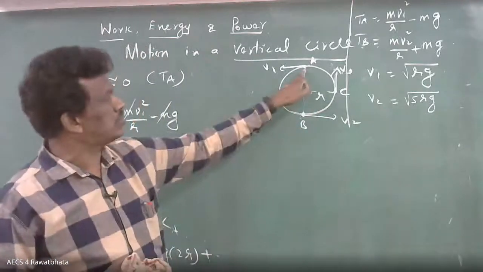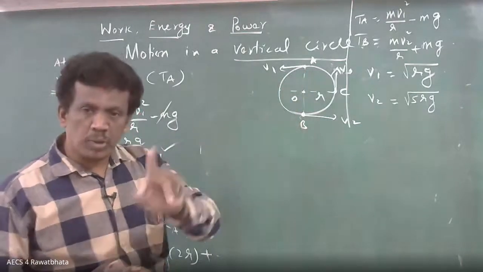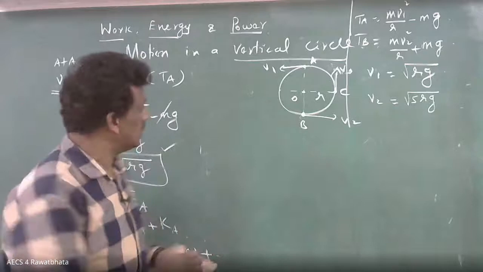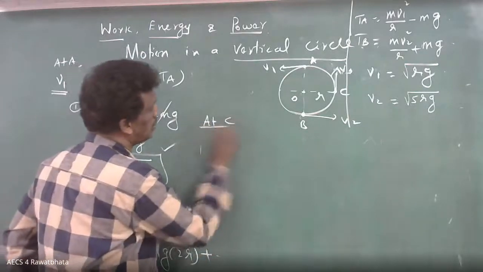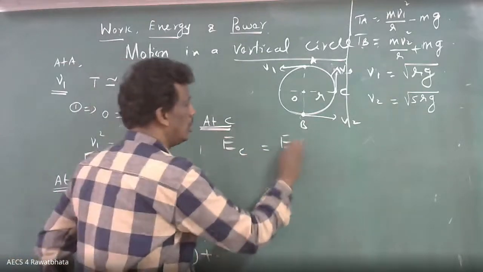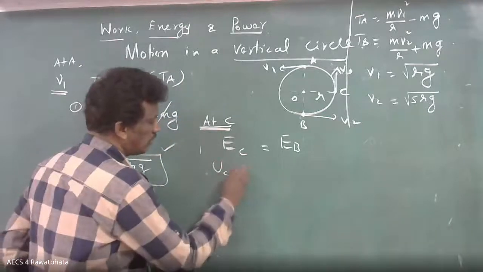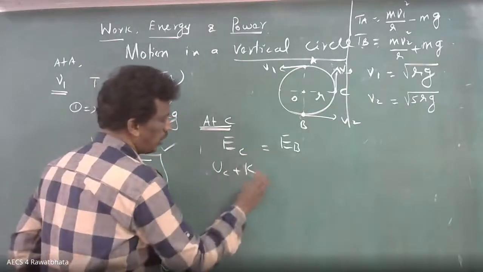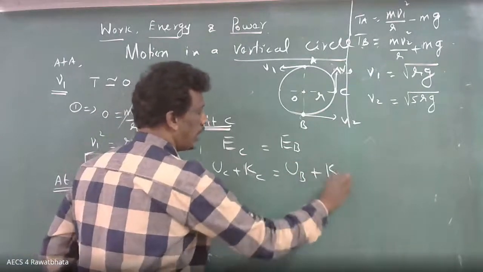Here both the values are non-zero at A. But at B you have potential energy 0, so this will be easier. So again you find out for C. At C, what can you do? Energy at C equals energy at B. So potential energy at C, kinetic energy at C, similarly potential energy at B, kinetic energy at B.